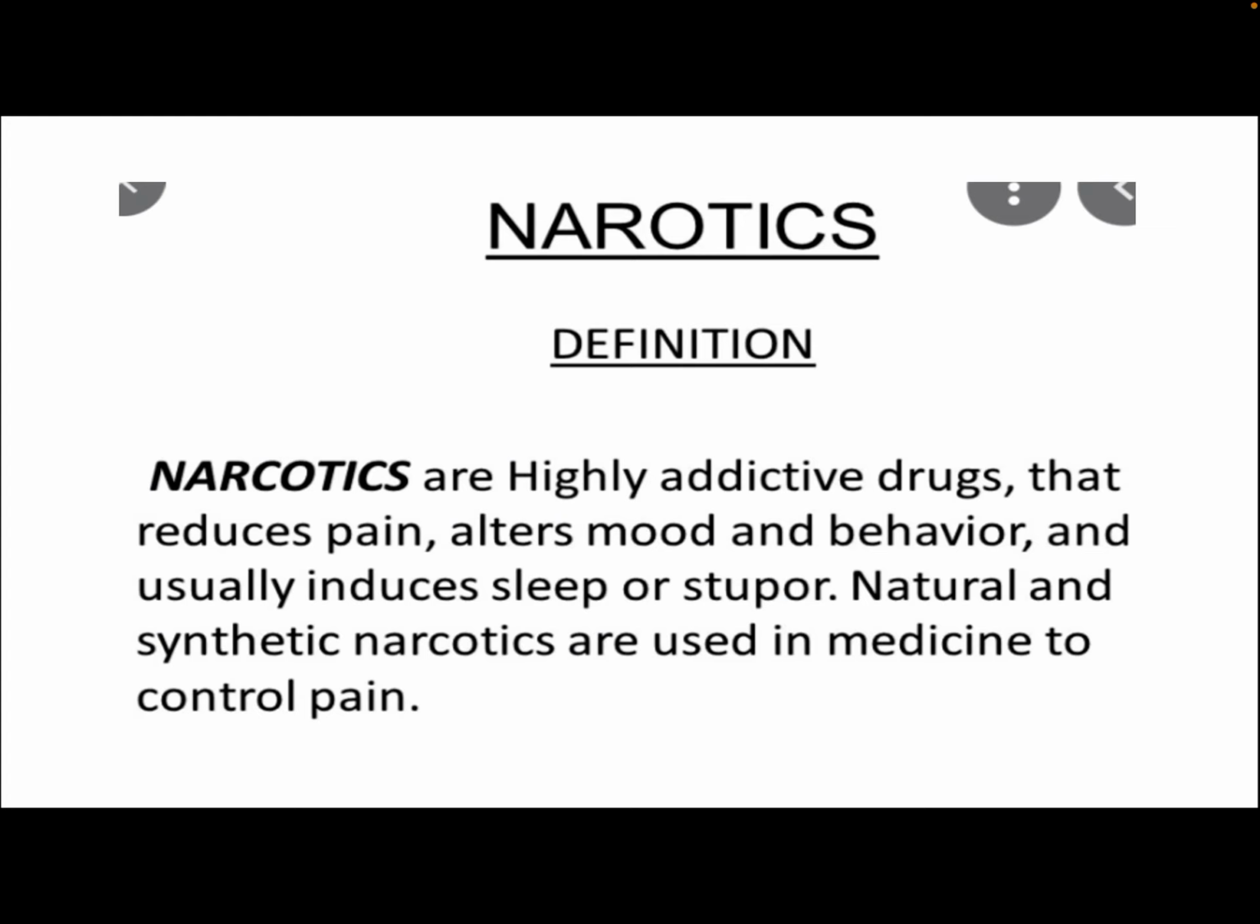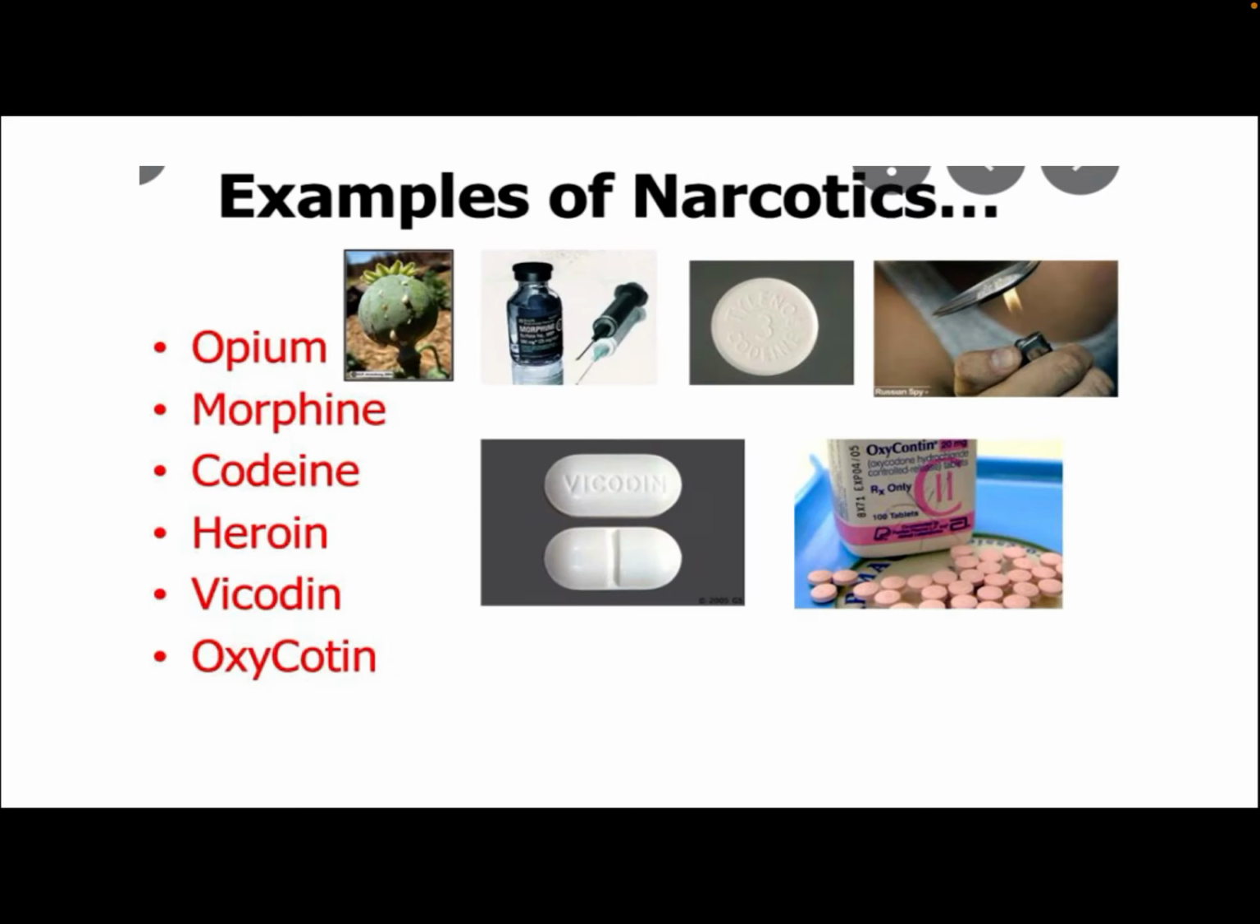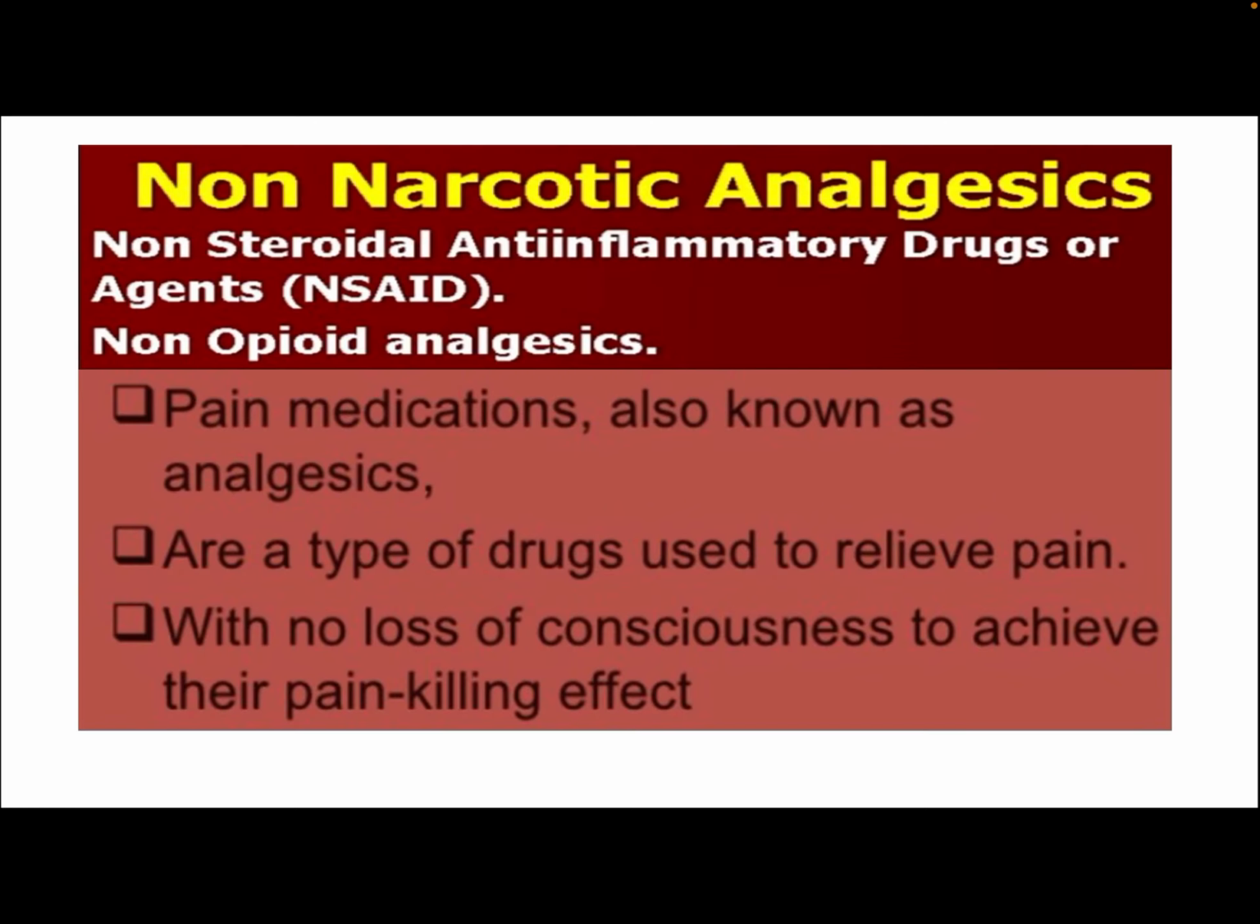Narcotics. Definition: narcotics are highly addictive drugs that reduce pain, alter mood and behavior, and usually induce sleep or stupor. Natural and synthetic narcotics are used in medicine to control pain. Examples of narcotics: opium, morphine, codeine, heroin, Vicodin, oxycodone.